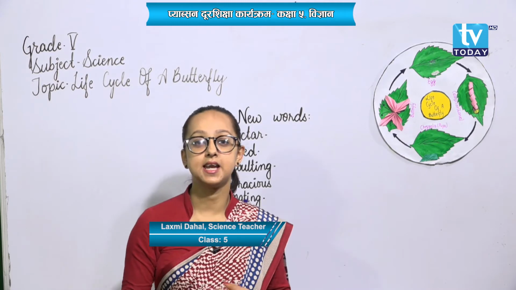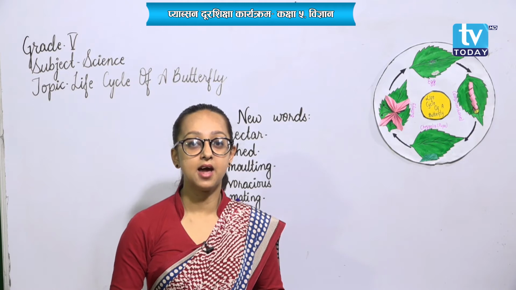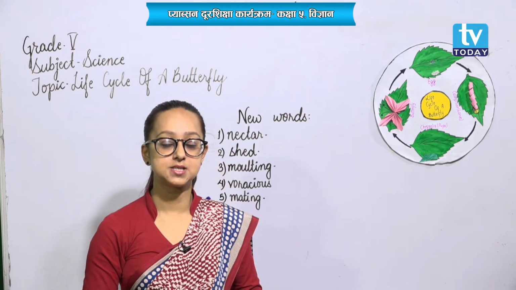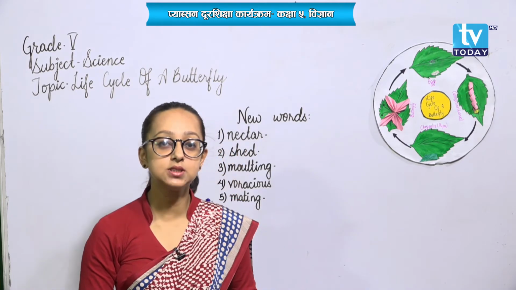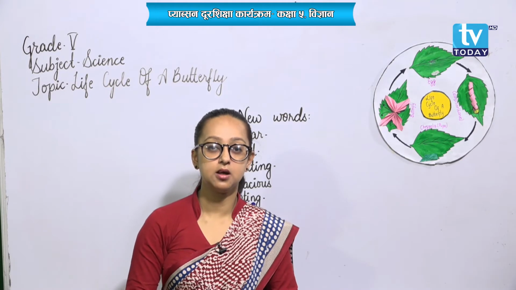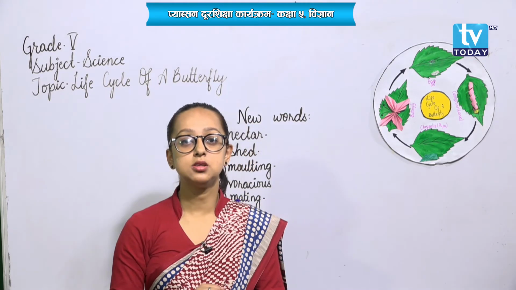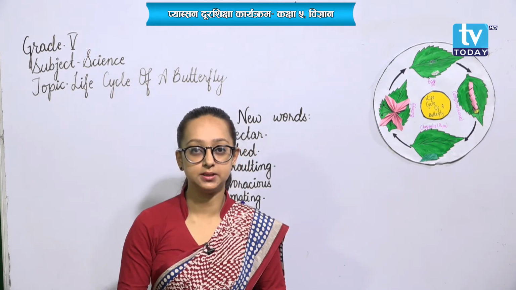They have jointed appendages, and most of them have a pair of wings. Mostly insects are included in this group. Their body is also divided into head, thorax and abdomen.